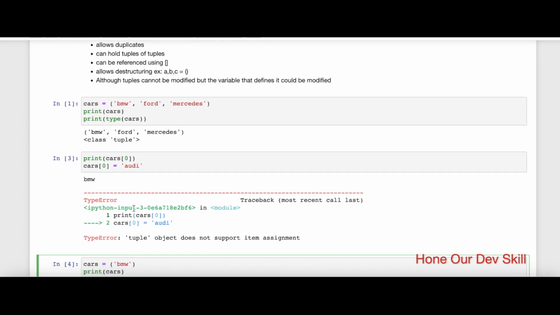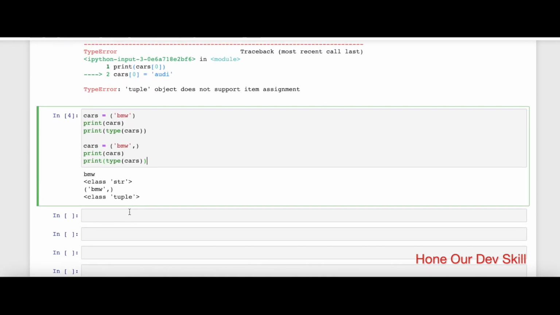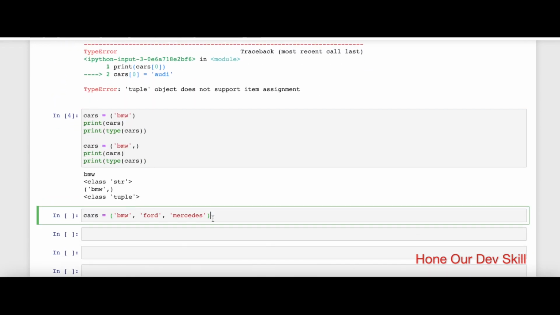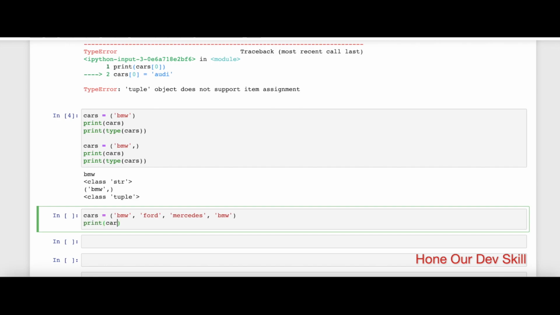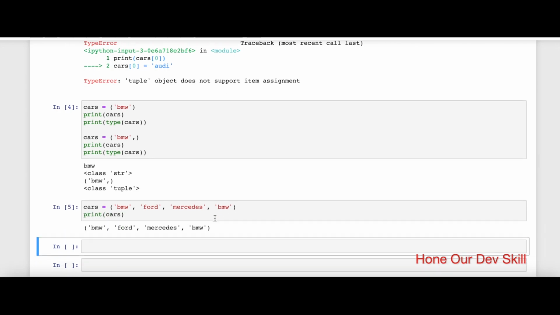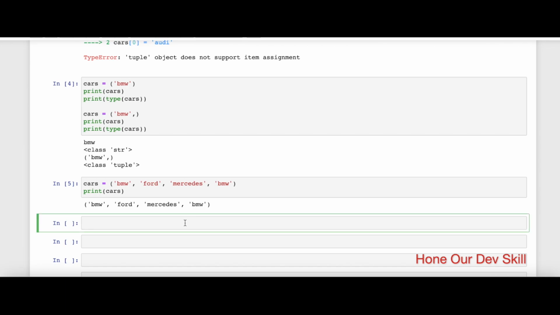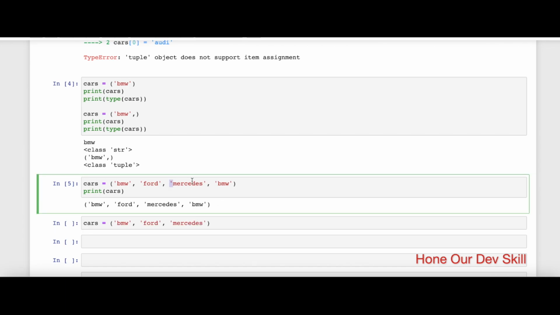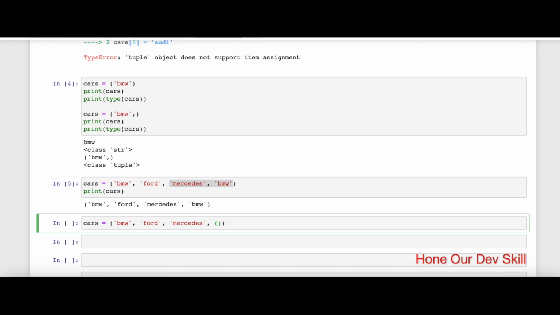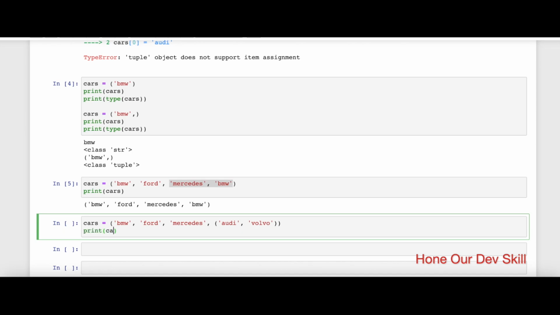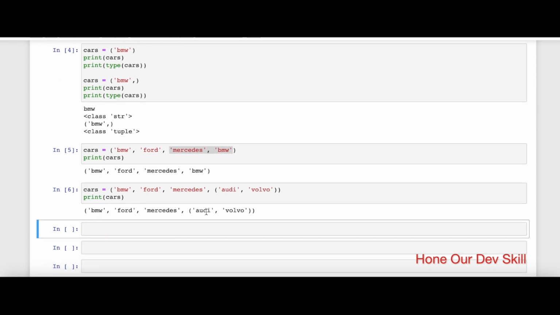So now a tuple can also hold another tuple inside. But before going there, I will show you that it also allows duplicates. If I have two BMWs, it's perfectly fine. It allows that to be part of it. Now, inside this, let me add another tuple of Audi and, let's say, Volvo. It's perfectly fine. It's going to treat that as a tuple inside a tuple.